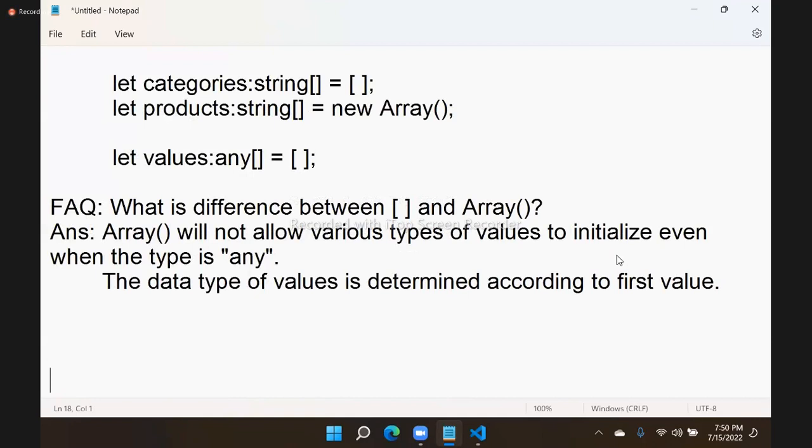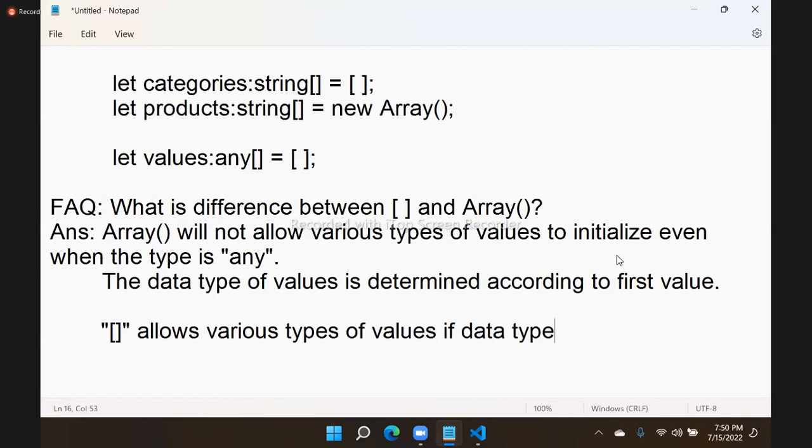This is one very important point. Whereas the meta character allows various types of values if the data type is any. If the data type is any, it will allow various types of values. So the array constructor will not allow various types of values.